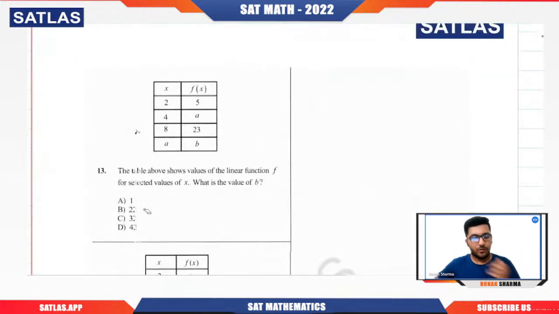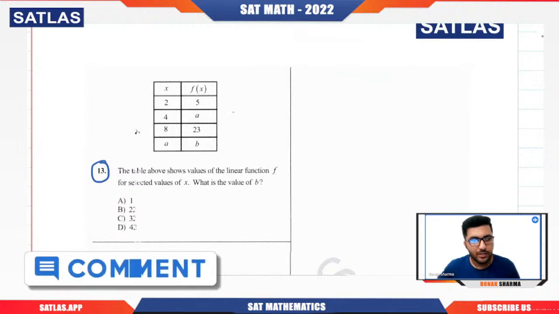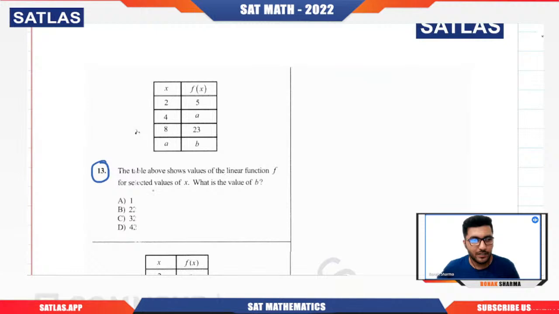So question number 13. This is again a very good question, a little bit calculative, but we'll see how to sail through it. The table shows the values of a linear function, and they're asking the value of p. I have told you that whenever they provide you a table, you don't assume the function. Simply use the slope, which is nothing but change in y by change in x. So you take any pair of points. I will take the first points.